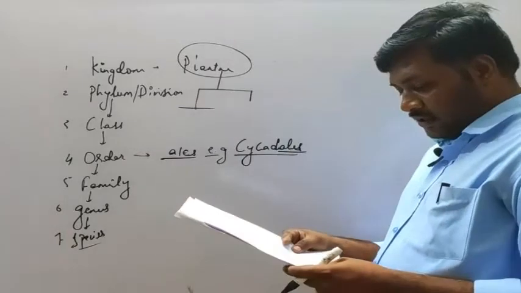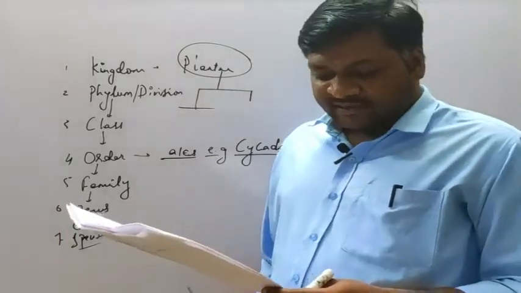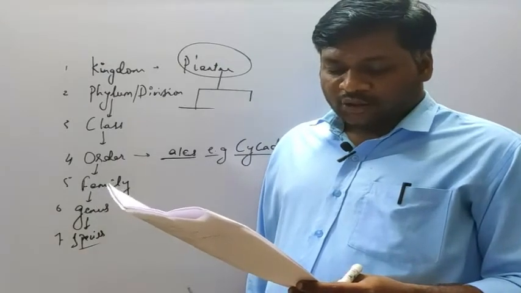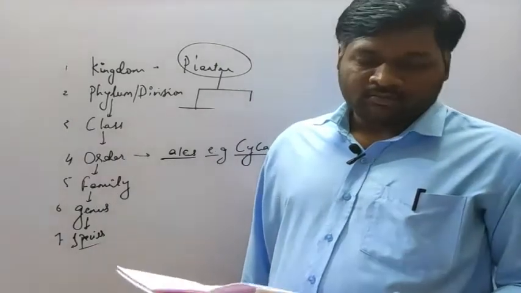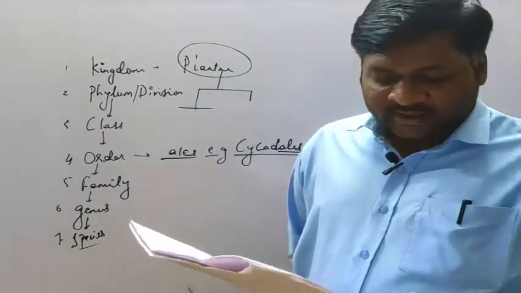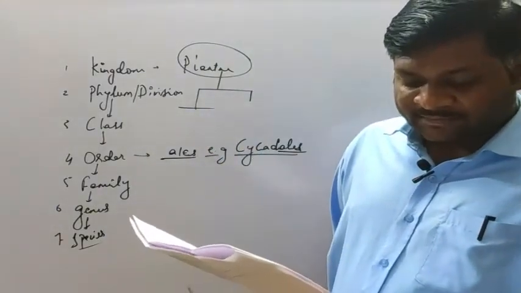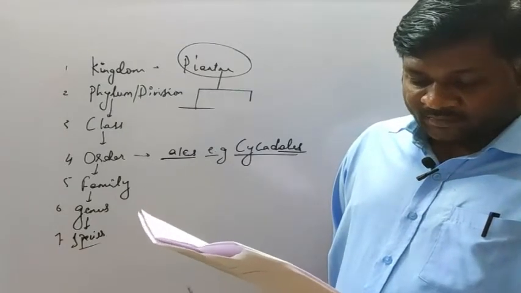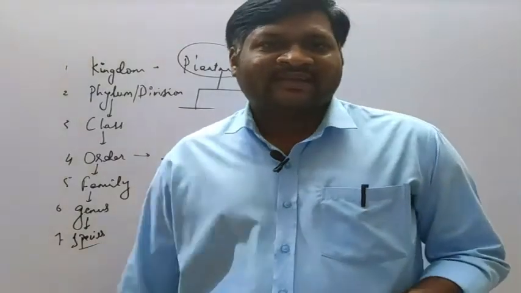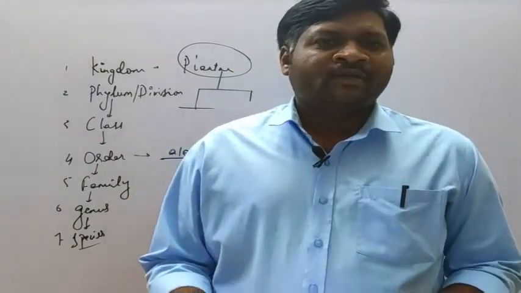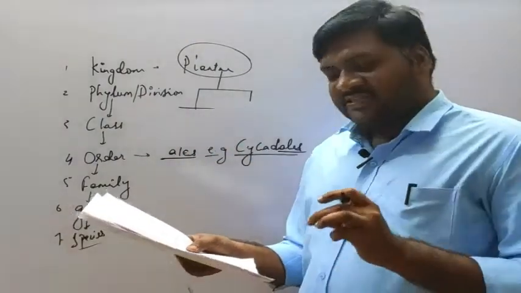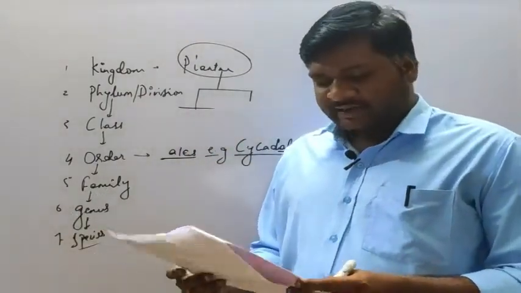The next question, number 75. The famous botanical garden Kew is located in England. Kew, England. So for question 75, option A is the correct answer. The next question, number 76. Keys are generally dash in nature. These are an analytical way of identifying the organism or its similarity or dissimilarity. So option C is the correct answer, that is analytical in nature.